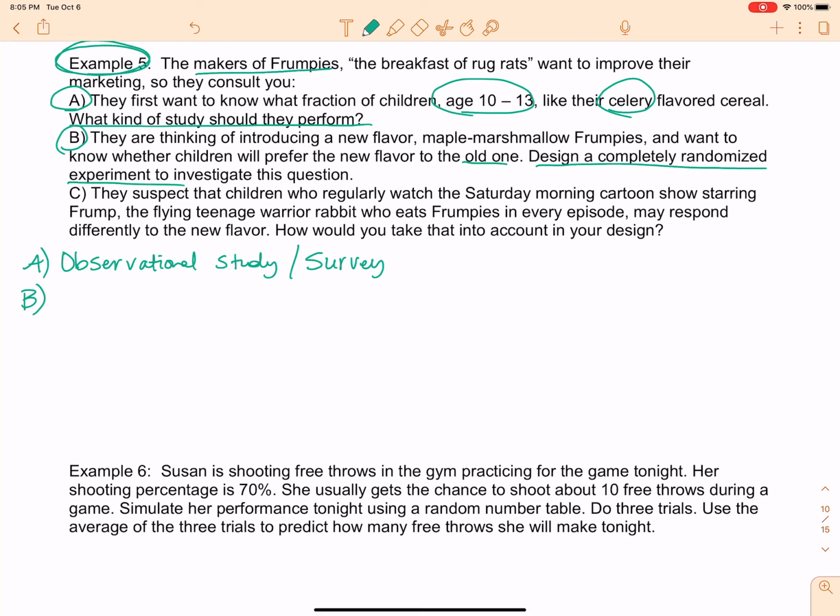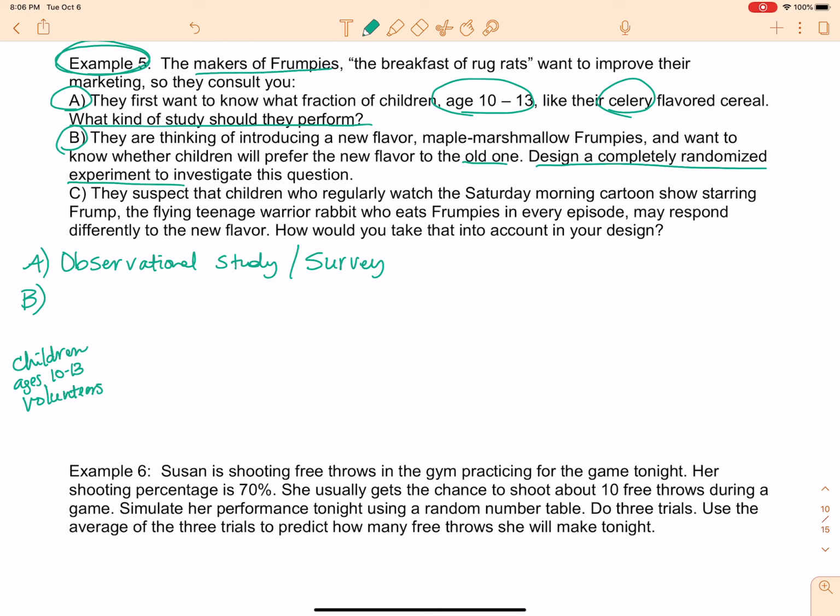Well, if you'll notice, we don't have a certain number of children, ages 10 to 13. So what I'm going to do is write out that my volunteers are children ages 10 to 13. Well, their parents have probably volunteered them, but whatever.